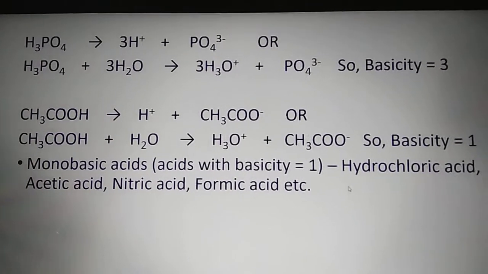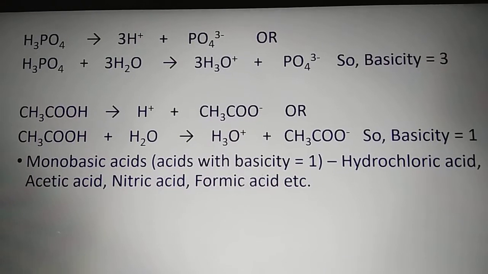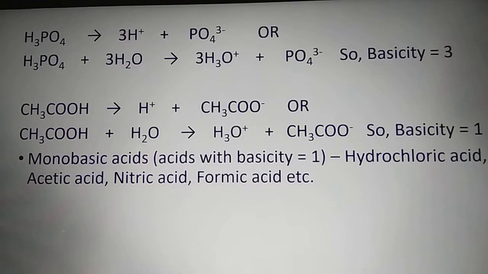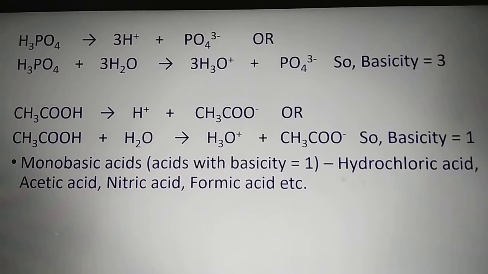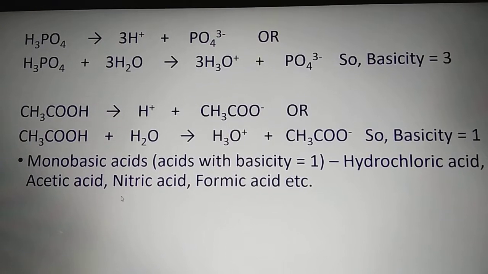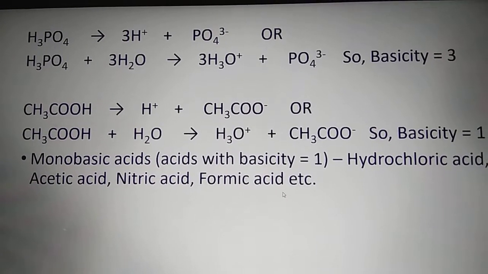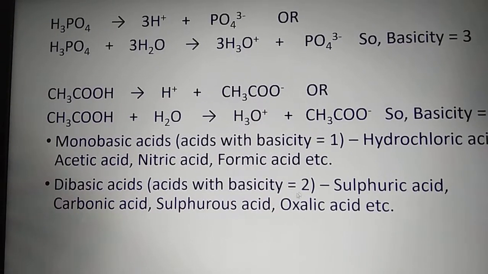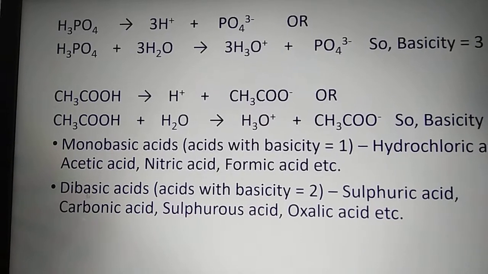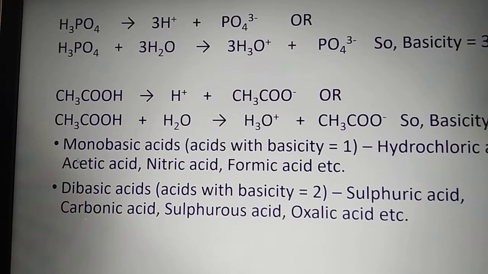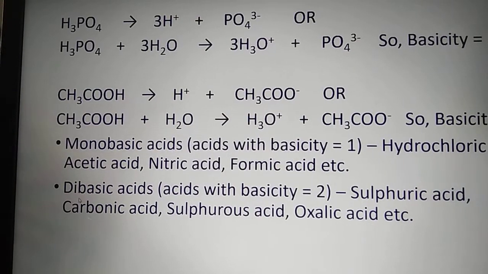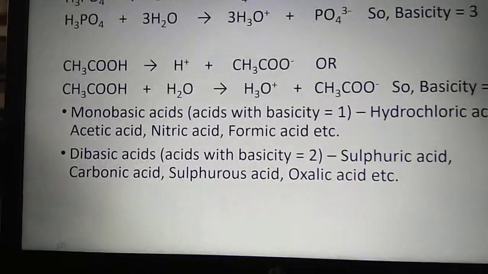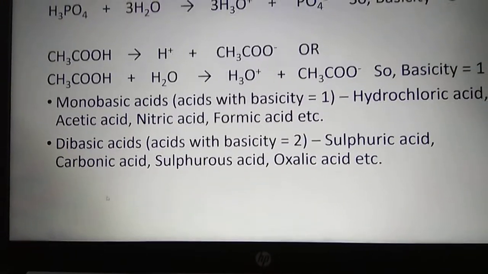Now let us categorize the acids. The acids which are having basicity 1, they are called monobasic acids. Mono means 1. For examples, hydrochloric acid, acetic acid, nitric acid, formic acid, etc. Acids which have basicity 2, they are called dibasic acids. Di means 2. Mono means 1, di means 2. Examples, sulfuric acid, carbonic acid, sulfurous acid, oxalic acid, etc.